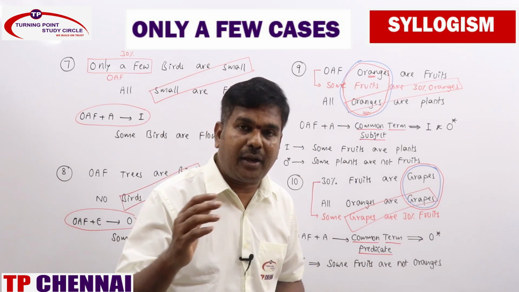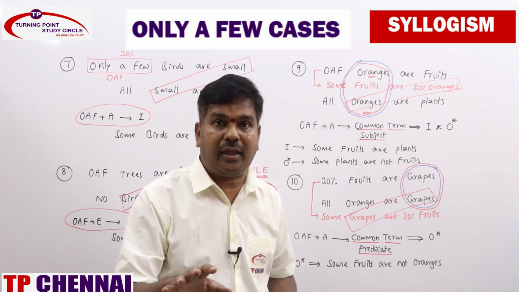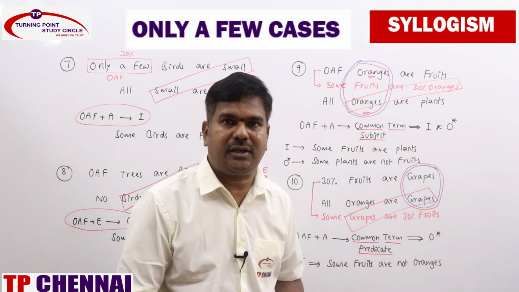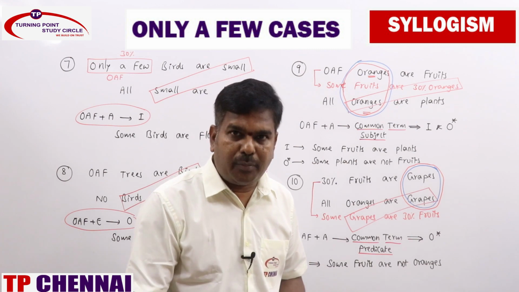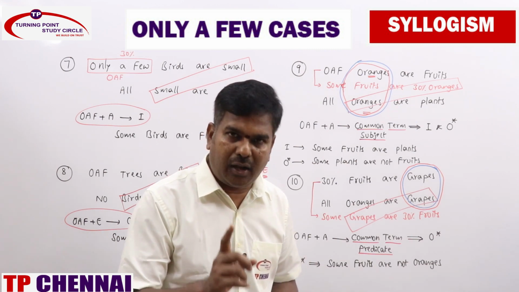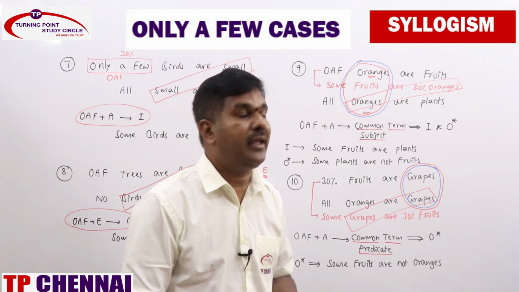A is directly implied by I. A can be converted into I. A cannot be converted into A. But only a few can be converted into I statement. That is the reason priority should be given for only a few only. Never convert A statement. Always convert only a few only.